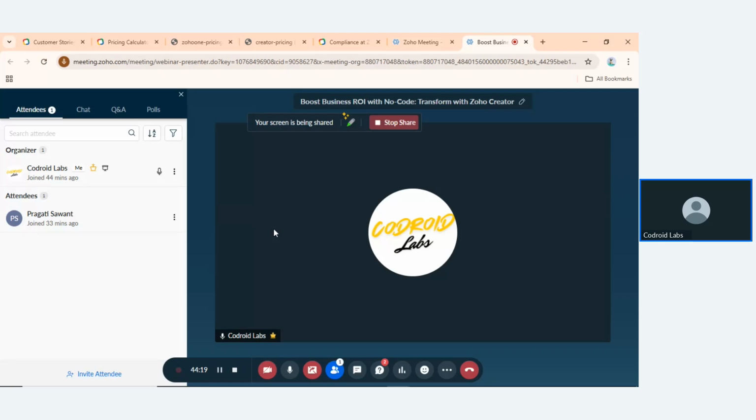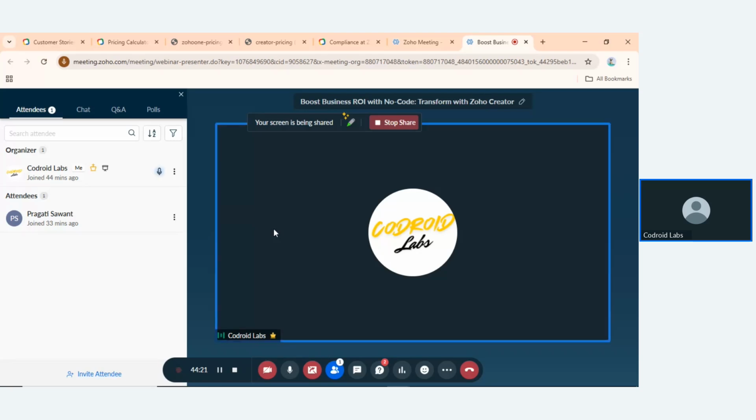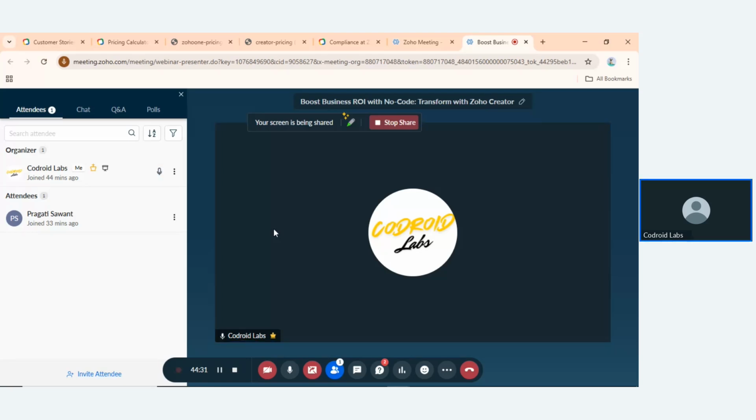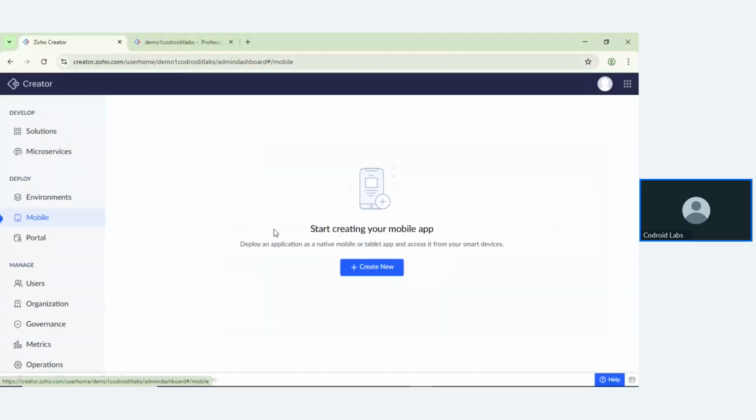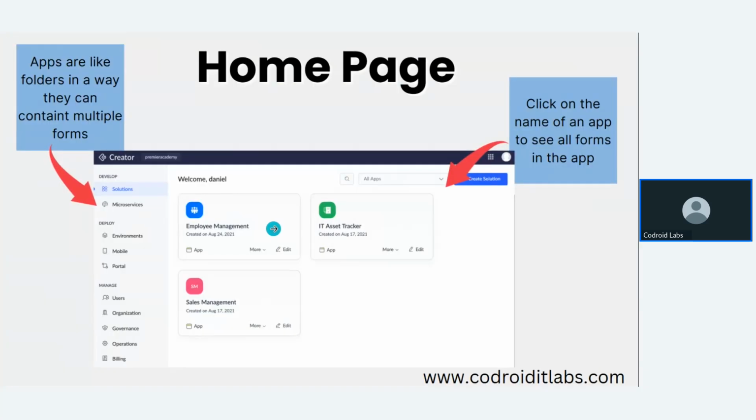You can also use the chat box. Okay. So we will go to the next part.